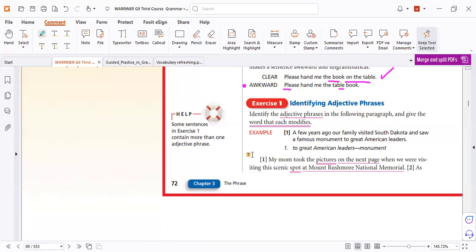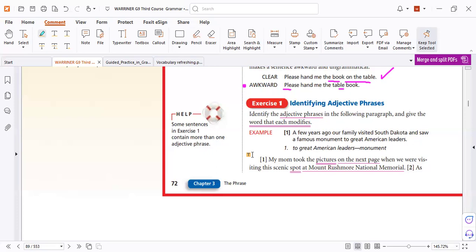A few years ago, a family visited South Dakota and saw a famous monument to great American leaders. The Great American Leaders Monument. My mom took the pictures on the next page when we were visiting the scenic spot at Mount Rushmore National Memorial.